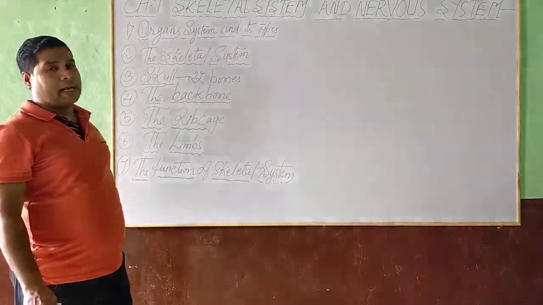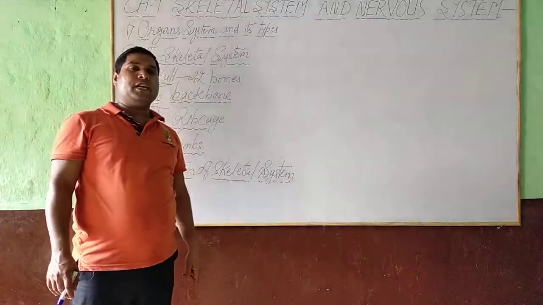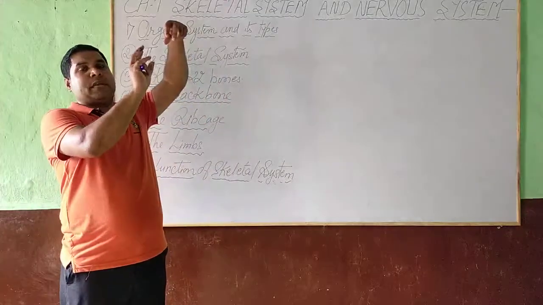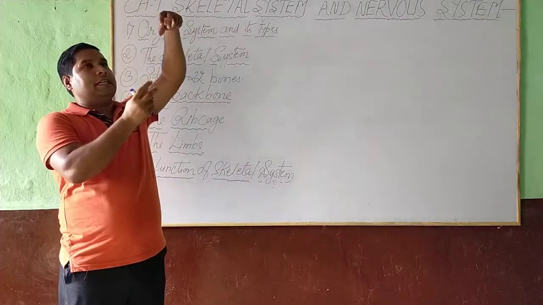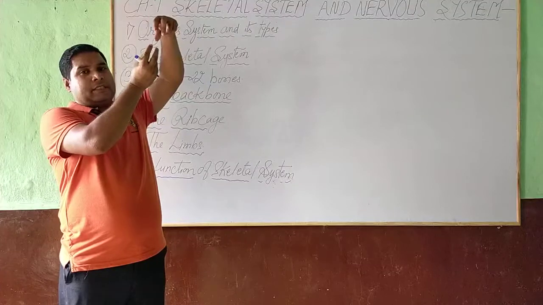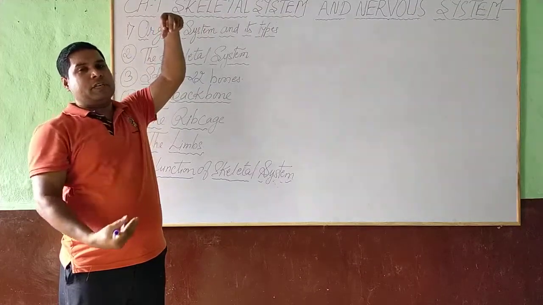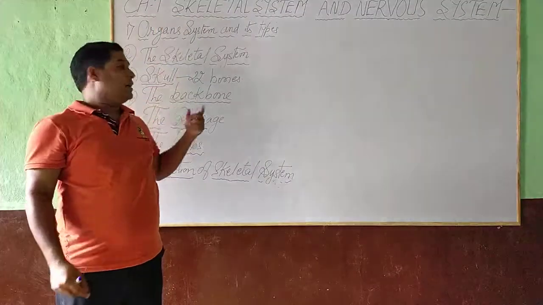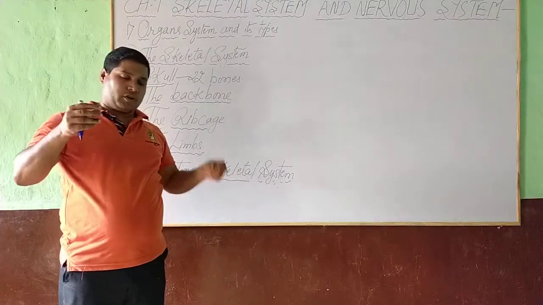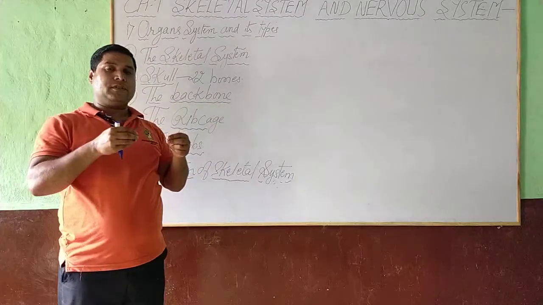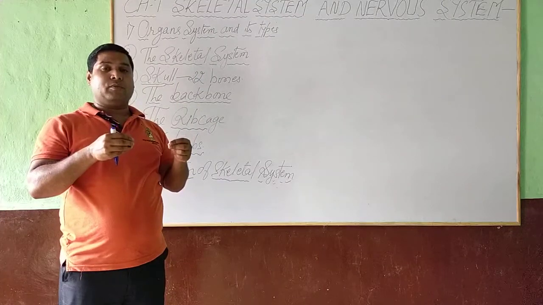Next is backbone. Backbone is attached from the top with the skull. Means skull at the top and just below, backbone is connected. In backbone altogether 33 small bones fuse and form backbone.